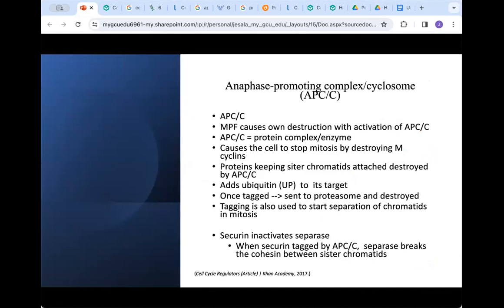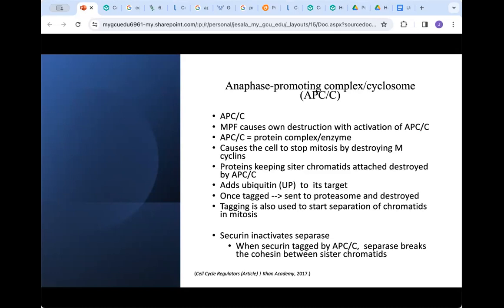MPF also helps to push the M phase of the cell cycle. It also plays a part in its own demise by triggering the anaphase promoting complex or cyclosome, or APC. This is an enzyme and protein complex that will drive the cell cycle out of mitosis by destroying M cyclins. This will let the daughter cell begin the G1 phase.